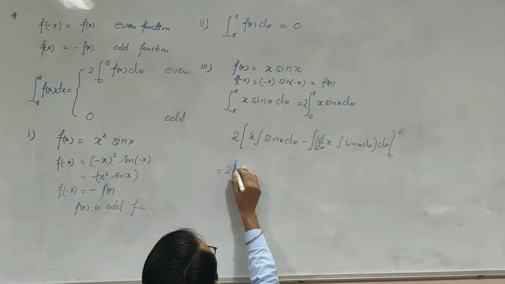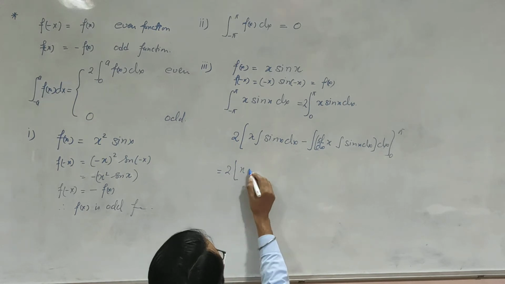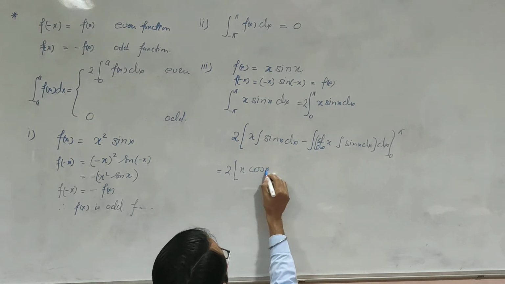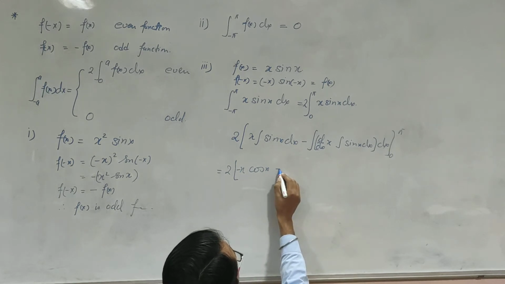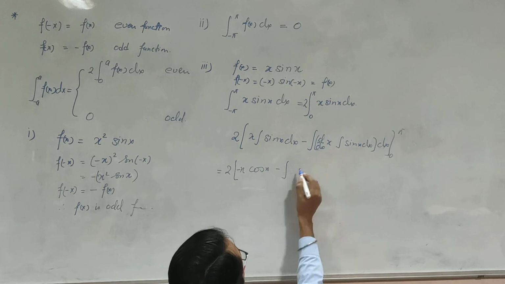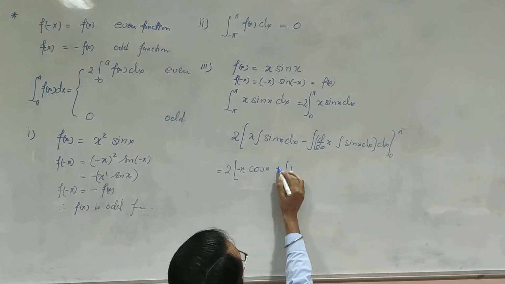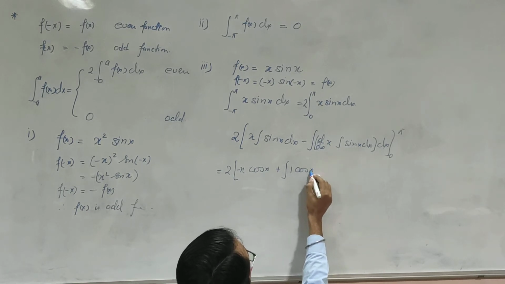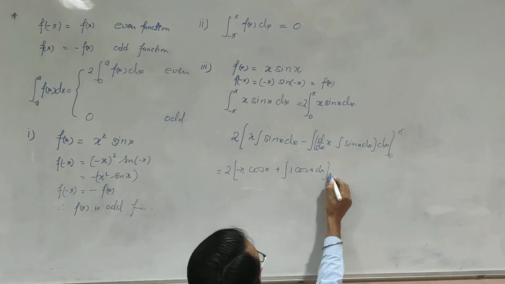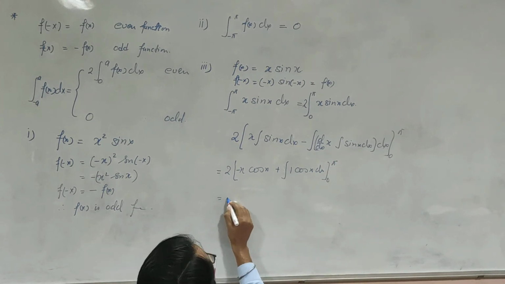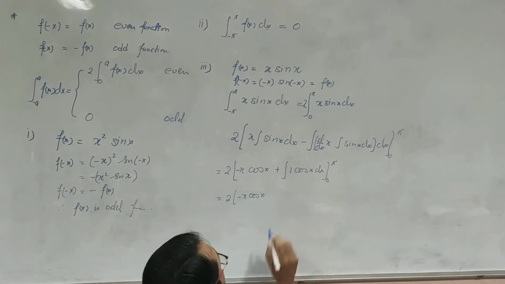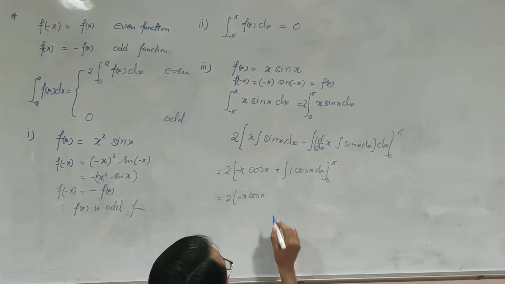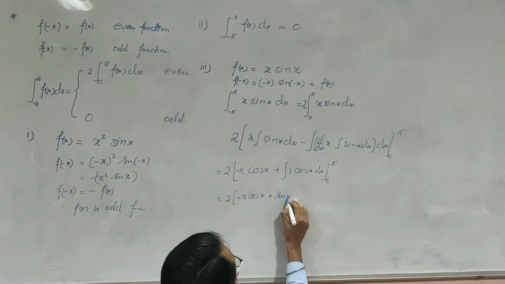So 2 times x sin x integrates to -cos x, minus the integral of 1 times -cos x dx, from 0 to pi. So 2 times [-x cos x], and the integral of cos x is sin x, from 0 to pi.